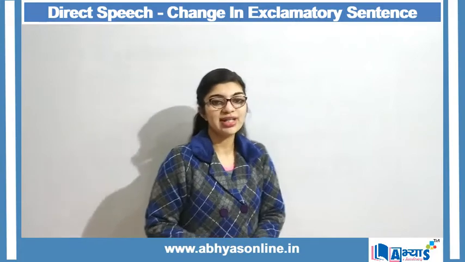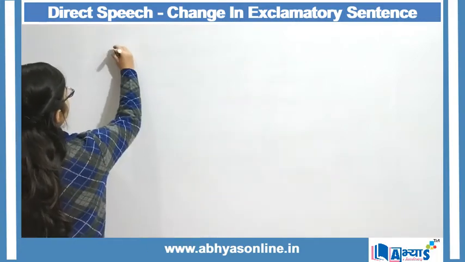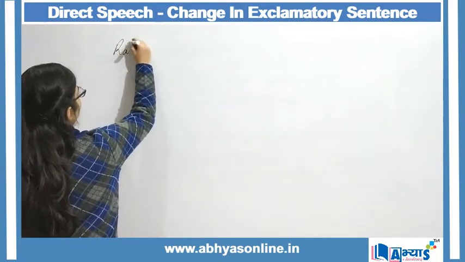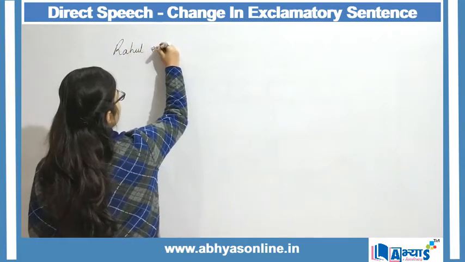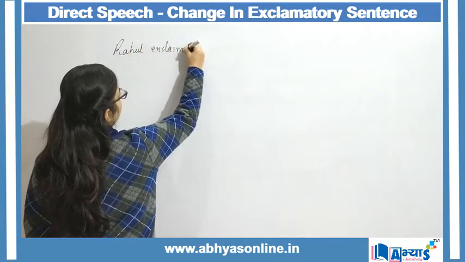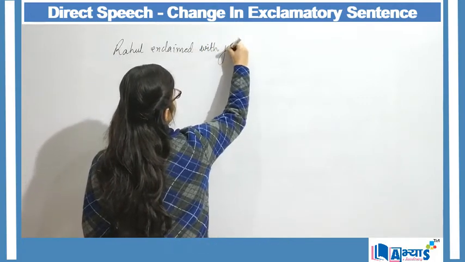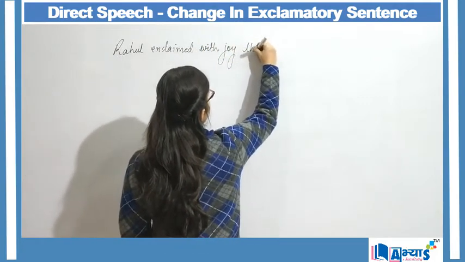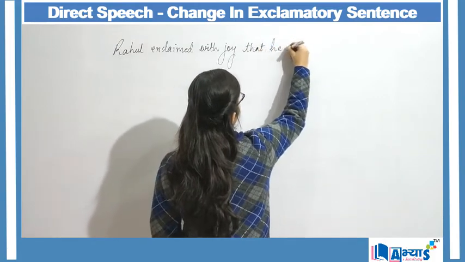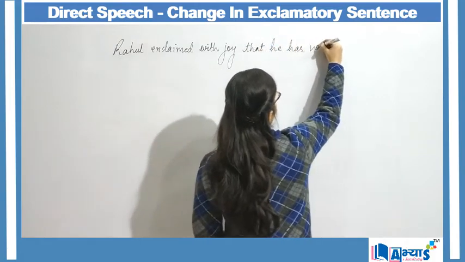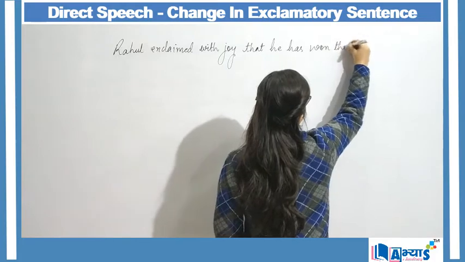Now, for example, when I say Rahul exclaimed with joy that he has won the match.